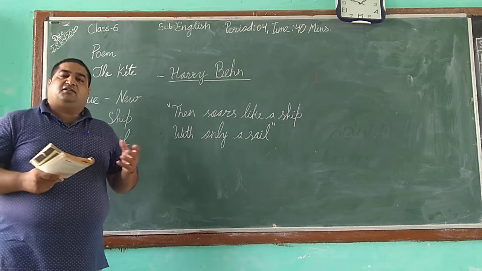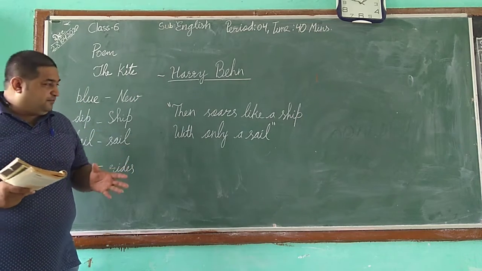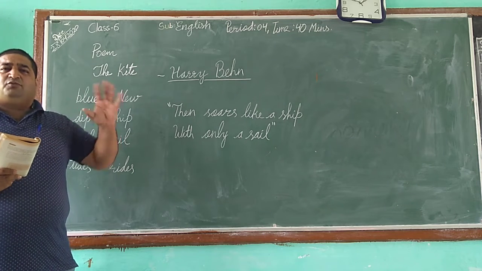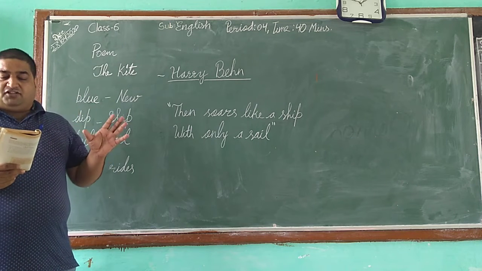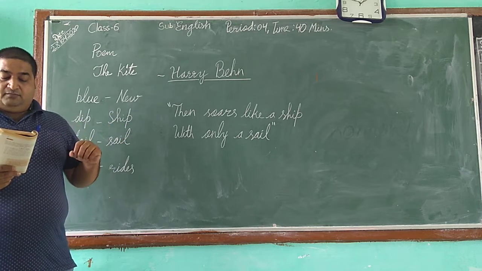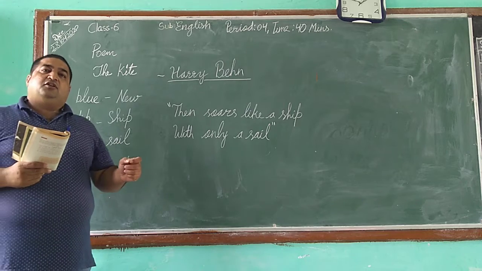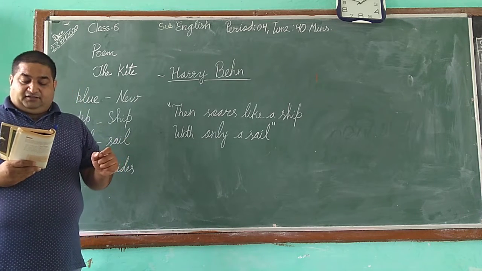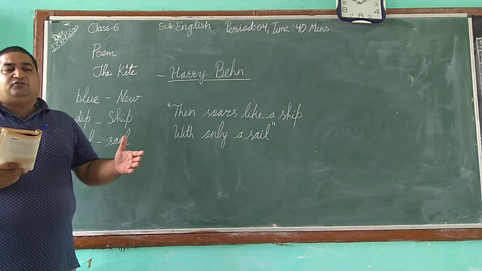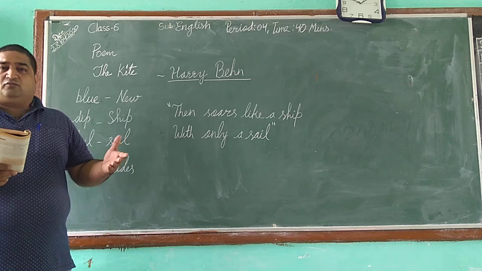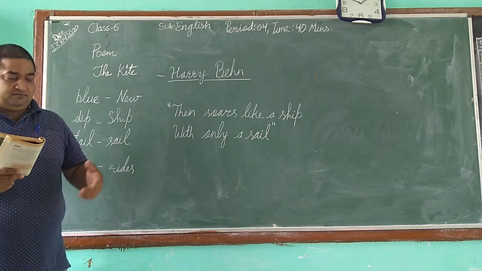So in a nutshell, we can say the first half of the poem says that the kite is very beautiful. He compares it with the ship that moves with the winds. But he also says that the kite loses its charm as soon as the wind falls. And after getting stuck in a tree, it loses all its charm and looks a weird thing. It gets worn and torn out.